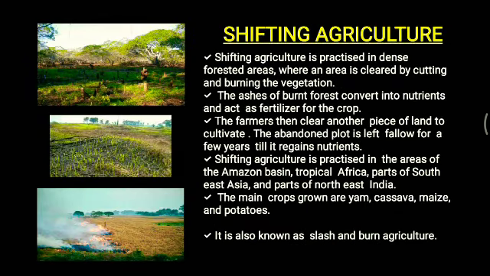Now, shifting agriculture is basically practiced in dense forested areas where an area is cleared by cutting and burning the vegetation. Now, the ashes of the burnt forest convert into nutrients and act as fertilizer for the crop. Understood?